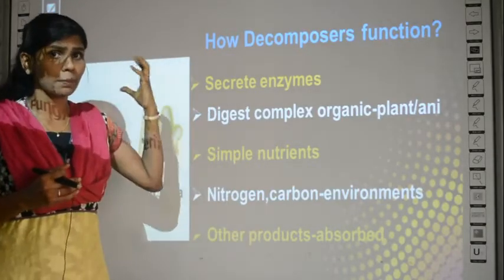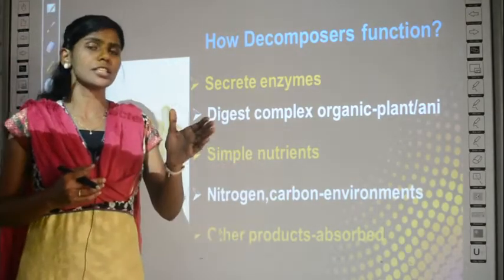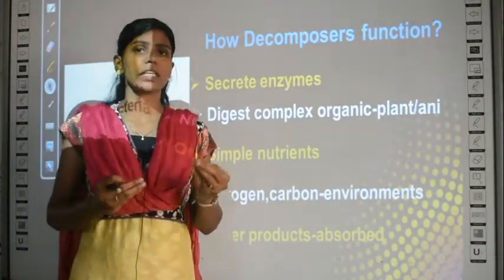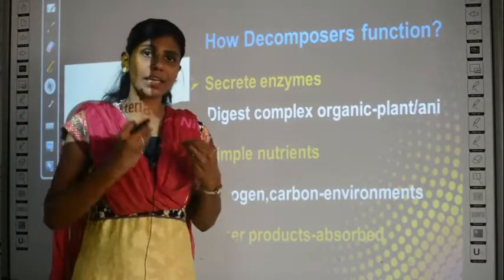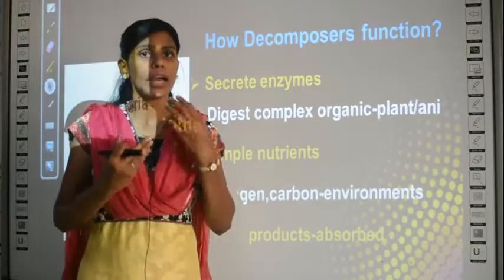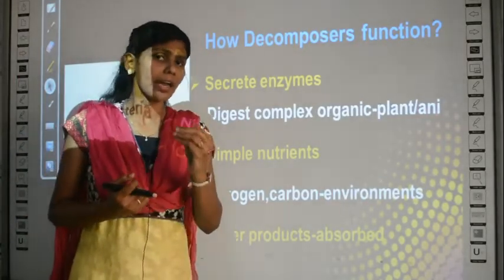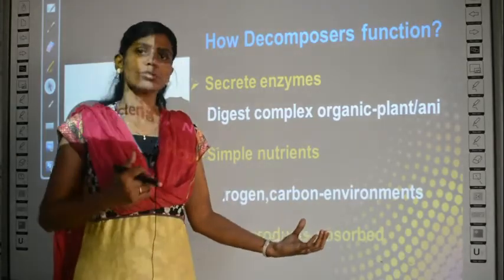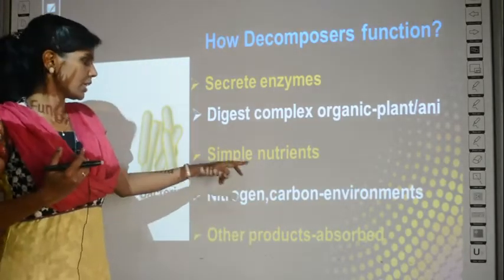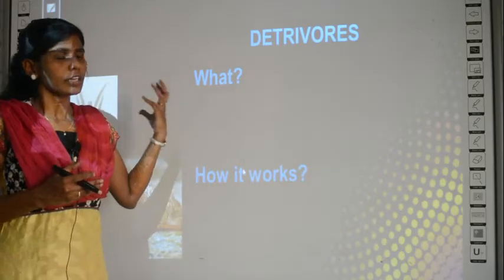How does it work? It produces enzymes and breaks down the organic plant or animal material, and certain minerals like carbon and nitrogen are released into the environment so that plants and other organisms can take them, and the remaining materials are used by the bacteria or fungi itself. So this is about decomposers.